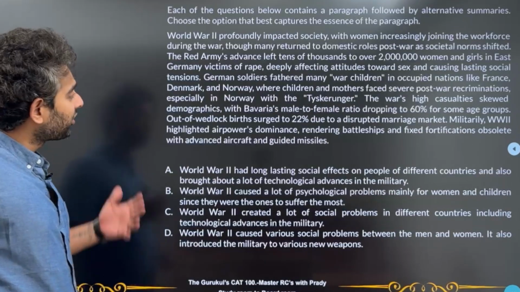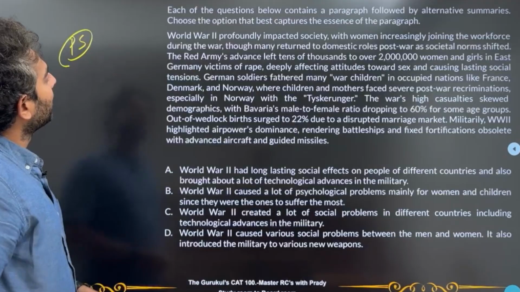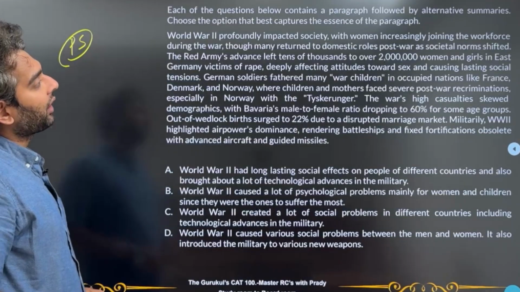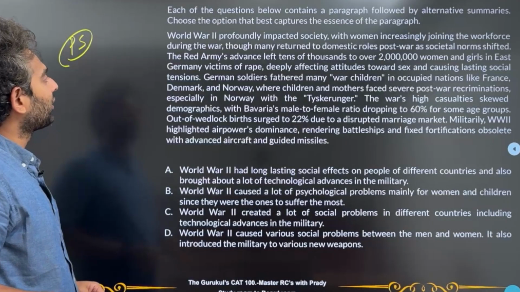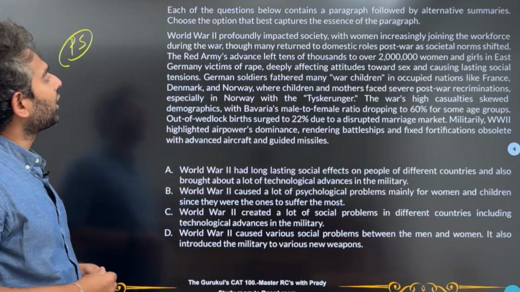Now the fourth question is a para summary type of question. So the paragraph reads, World War II profoundly impacted society, with women increasingly joining the workforce during the war, though many returned to domestic roles post-war as societal norms shifted.